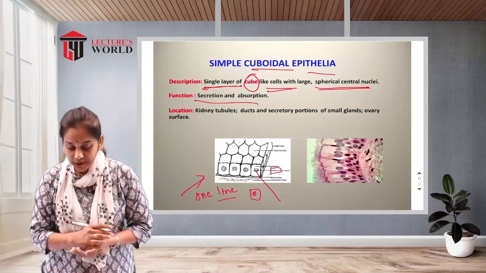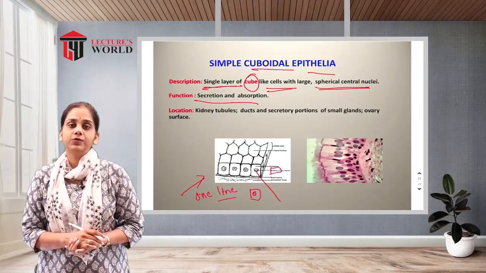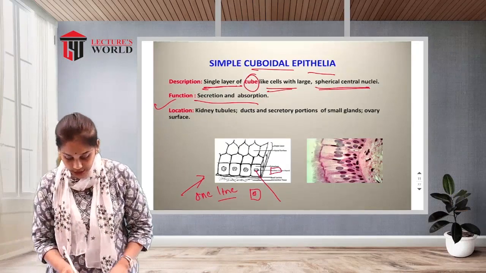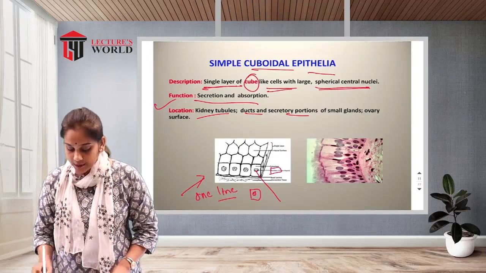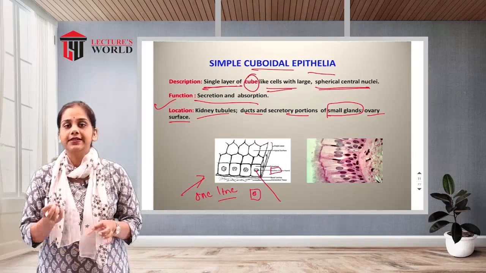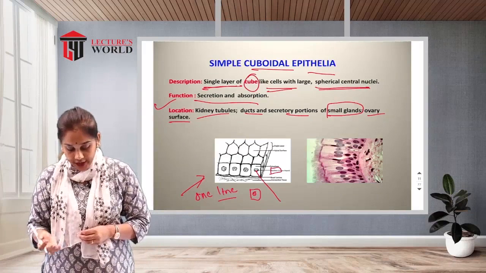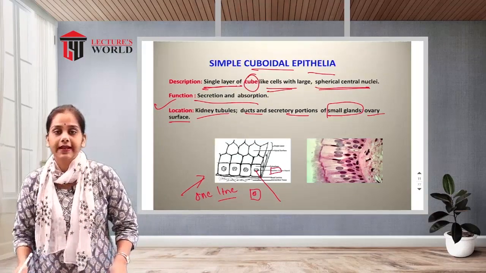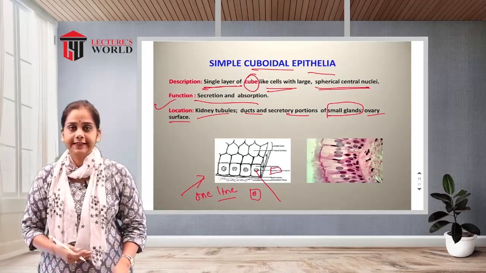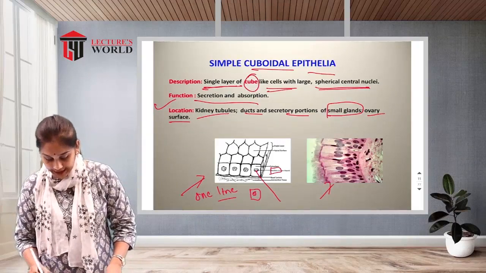What is the basic function of the simple cuboidal epithelium? It is secretion and absorption. Then where is it found? In the kidney tubules, ducts and secretory portions of small glands, and the ovary surface. Why? Because the basic function of simple cuboidal epithelia is secretion, so most of this type of cell is located over the glands, because they secrete. See, this is a real picture of the simple cuboidal epithelia.